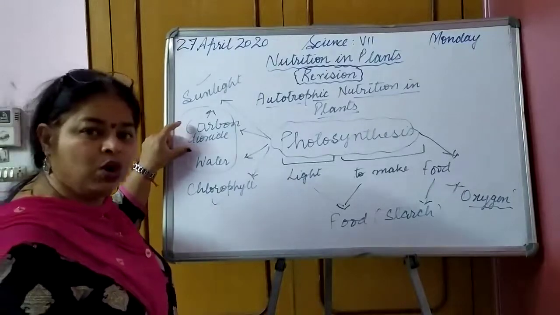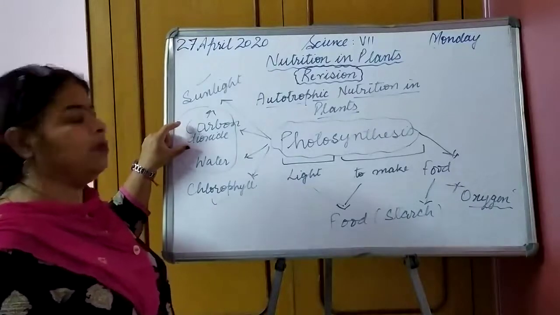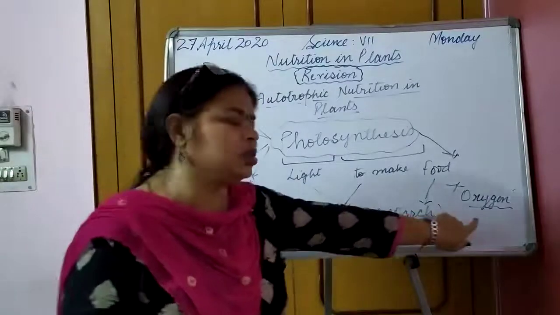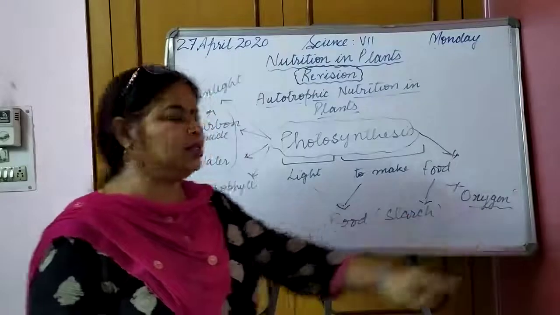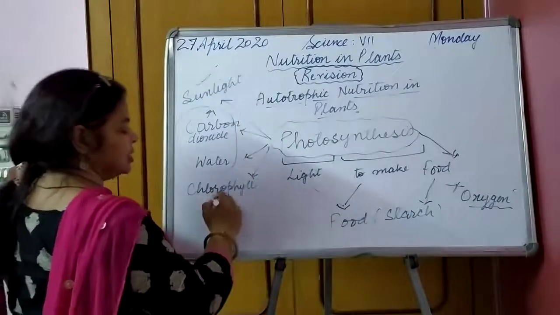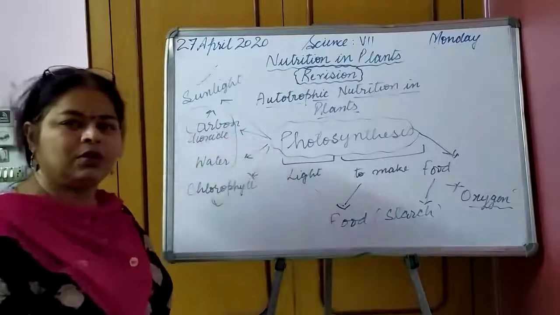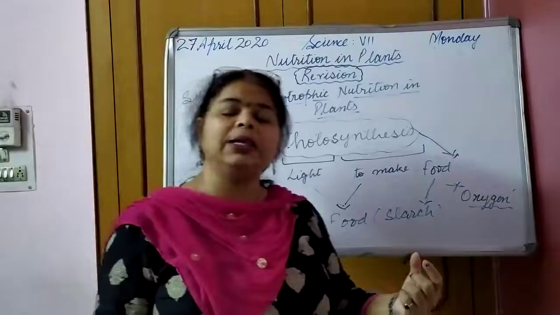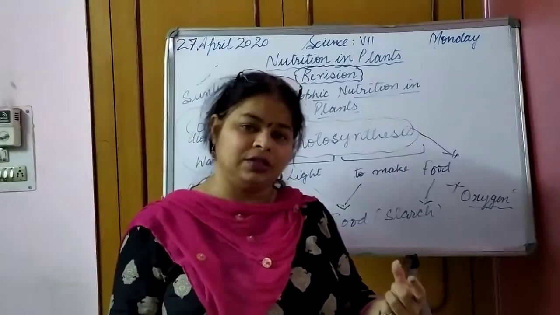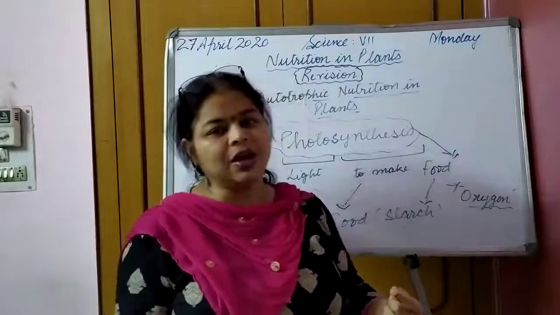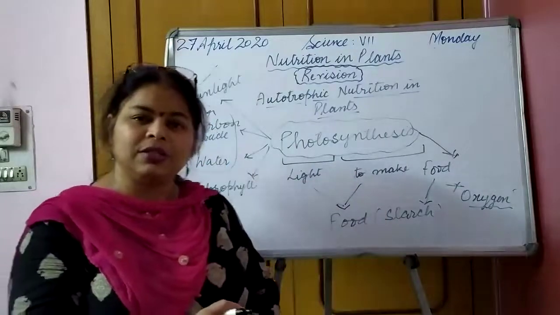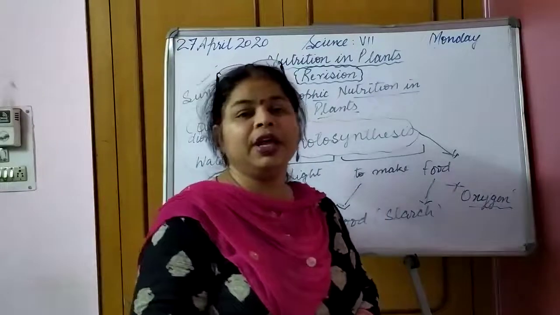The ingredients are water and carbon dioxide, to produce sugar or starch and oxygen in the presence of two conditions. The first condition is sunlight and the second is chlorophyll, the green pigment that is present in the leaves of the plant. Fine, so this is how photosynthesis takes place.